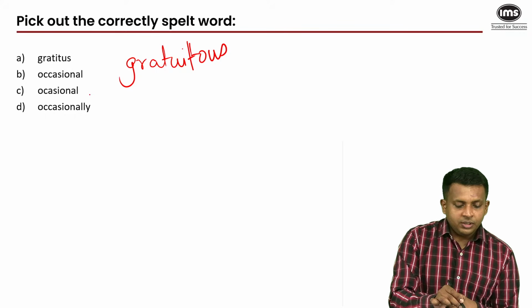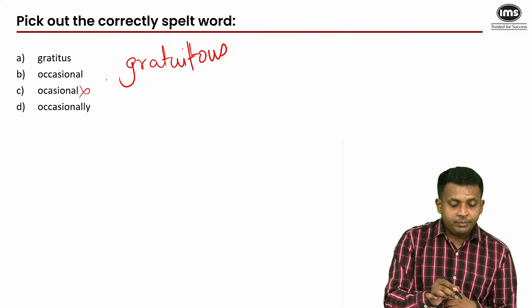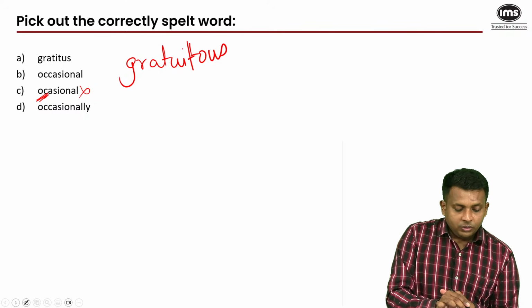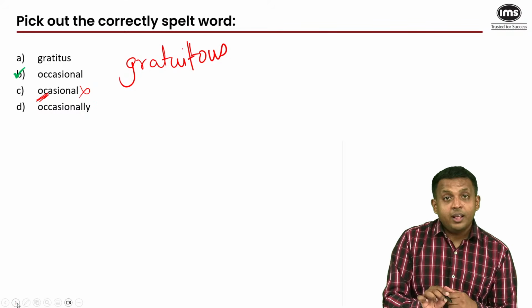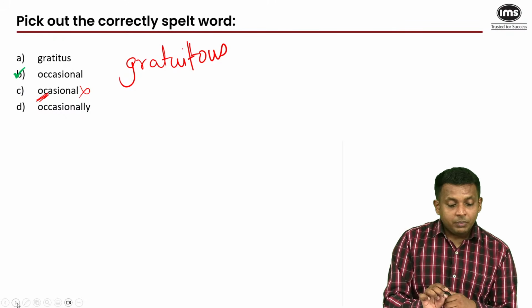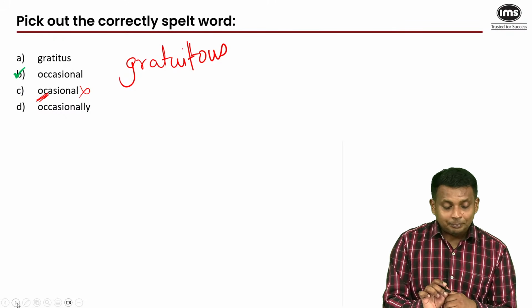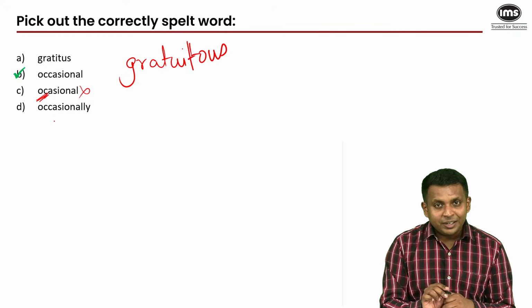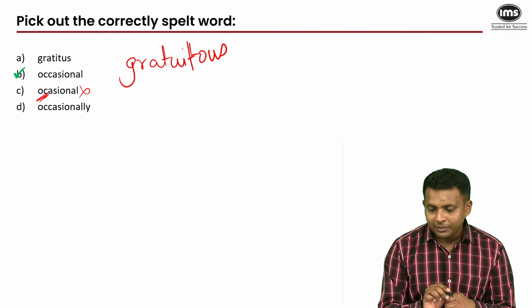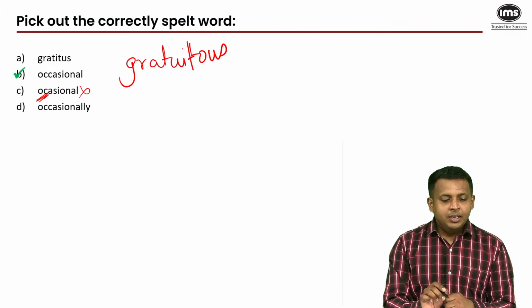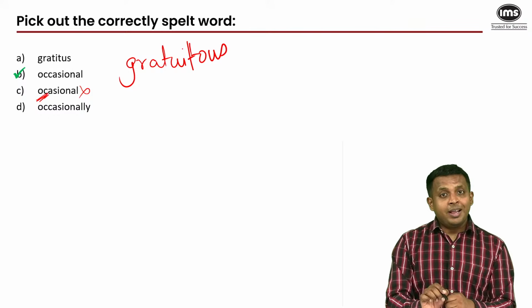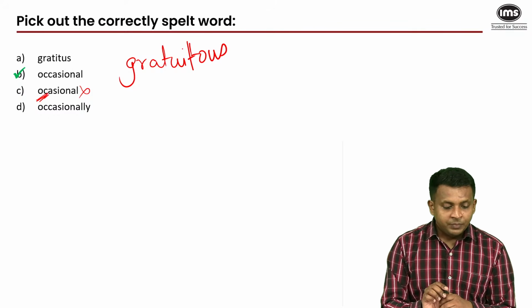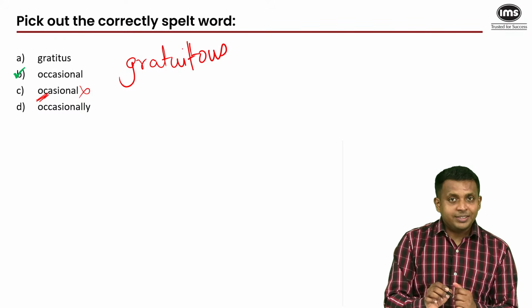And of course, occasional has been spelled incorrectly because there's only one C there. But looks like we forgot to introduce an error in the fourth option here. But then the tick is also in the right place. I'd have liked to delete a C or an L, something like that from the fourth option for us to be able to eliminate it. Let's call that an error. Now, when that happens in the actual exam, remember, an objection can be raised, and when they accept that objection, you get the marks and everything. You know the deal. All right, so here our answer would be the second option.